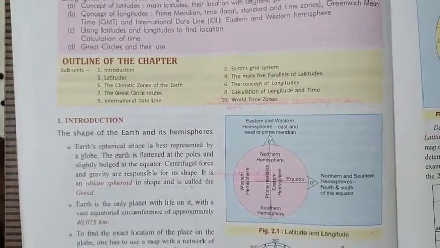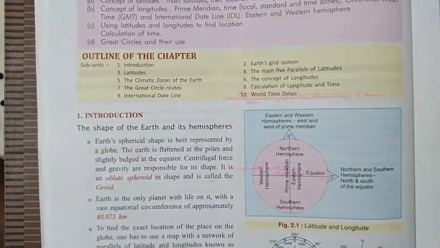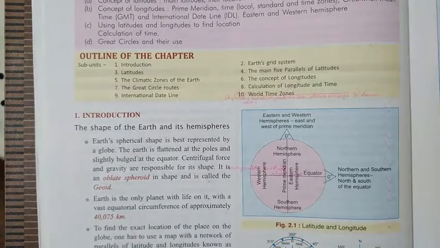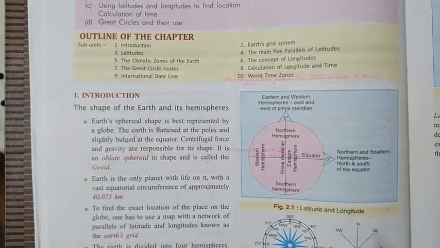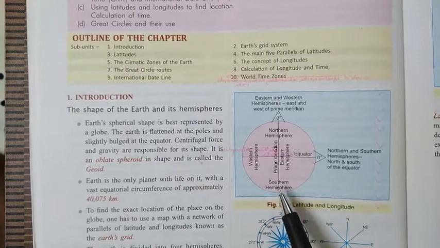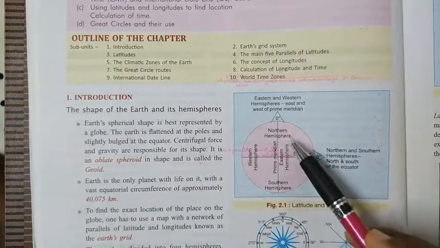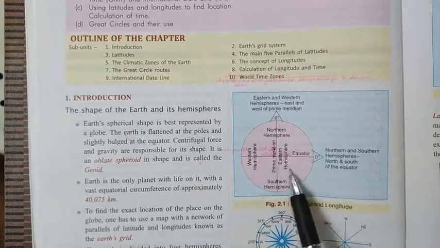First of all I explained to you the shape of the earth, which, as I told you, is an oblate spheroid. We also call it the geoid shape, which you have already studied in class 8. Then I explained that the earth can be divided into 4 hemispheres: horizontally northern and southern, and vertically eastern and western.